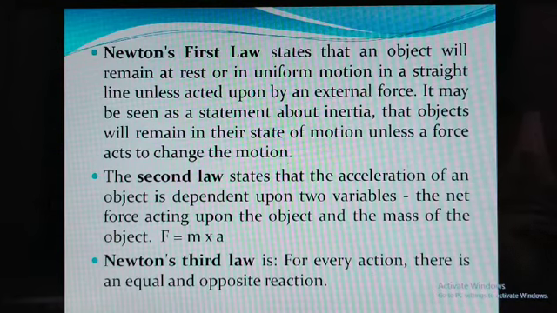Whenever we are applying force on any body, it will move fast if that force is in the direction of the motion. Otherwise, it will move slow if it is working in the opposite direction of the motion. That is Newton's second law, and it is represented mathematically: F, that is force, is equal to mass of that body into acceleration. Acceleration means change in velocity. That is Newton's second law.